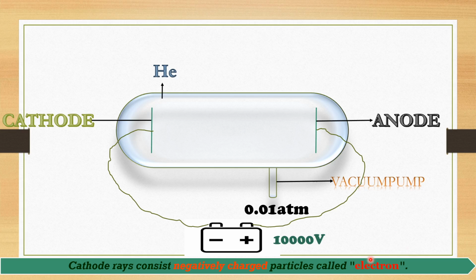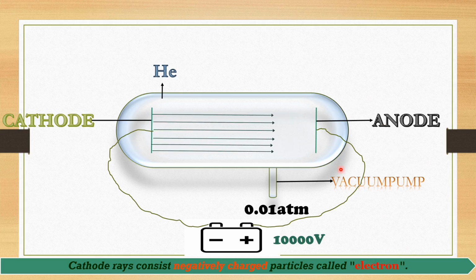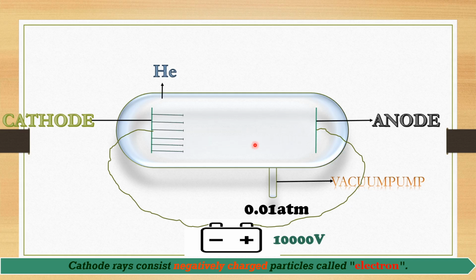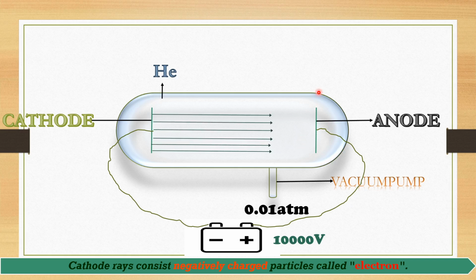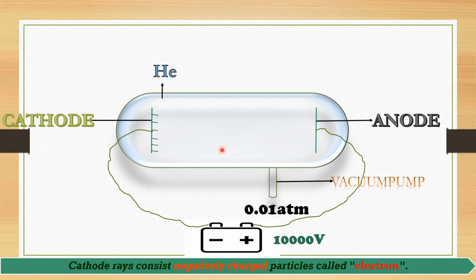As we know, since the cathode rays are emitted from the cathode and move towards the anode, they are attracted toward the positively charged electrode. Of course, there is no doubt that the rays must be made up of negatively charged particles.